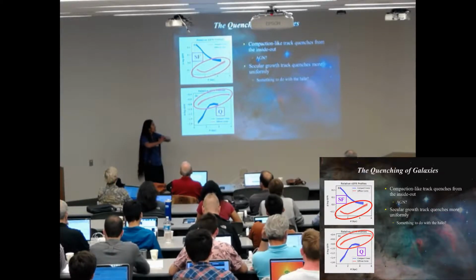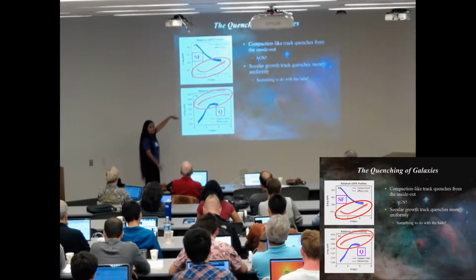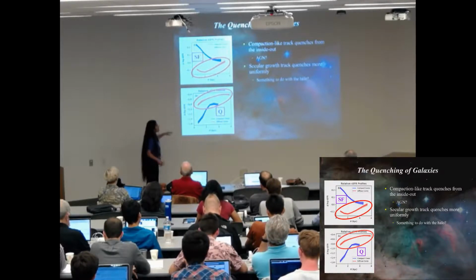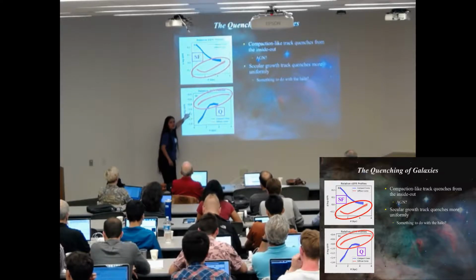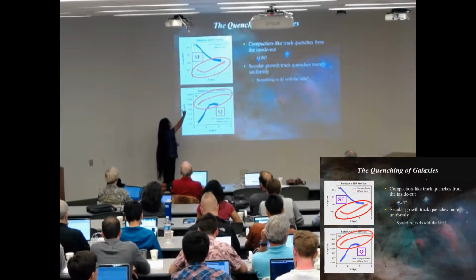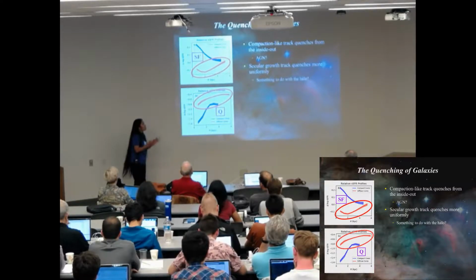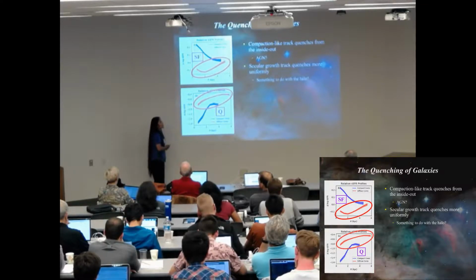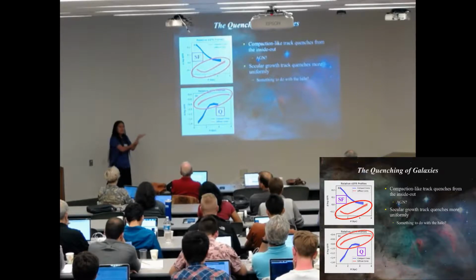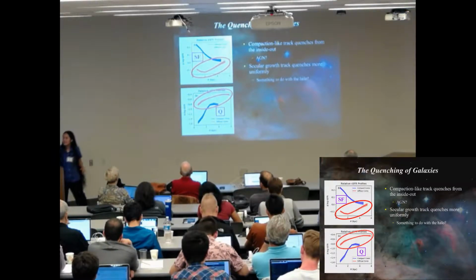Okay, so lastly, let's talk about the galaxies that we're expecting to be on the secular inside-out growth track, okay? So the SSFR profiles are roughly the same slope-ish. Maybe they're slightly steeper when they're quenched, but the change in slope is nowhere near as drastic as the change in slope of the compact cores. So what we're arguing here is that the secular growth track seems to quench more uniformly across all radii. So this is an interesting question as to what might be causing this.